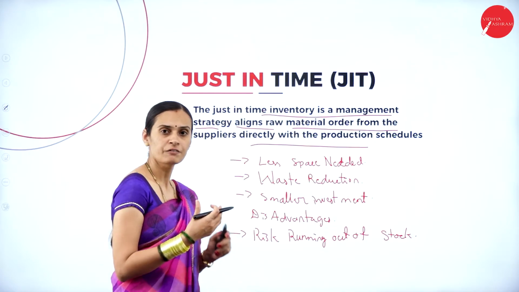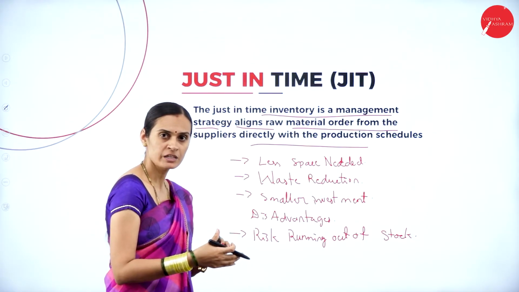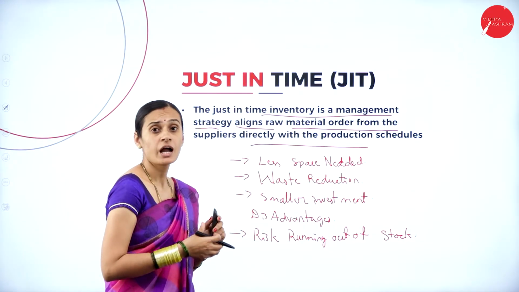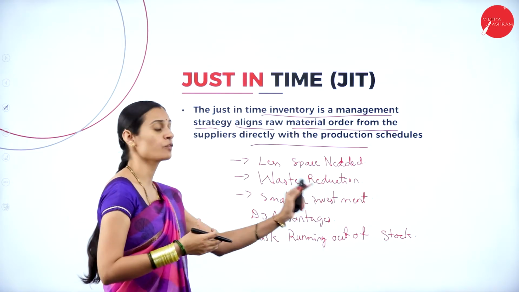In the sense that if the production is going in a proper manner, the stocks will be available and production will be continuous. And if production stops, that is running out of stock.